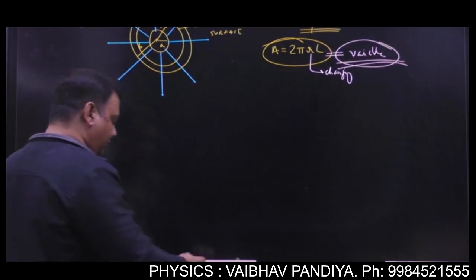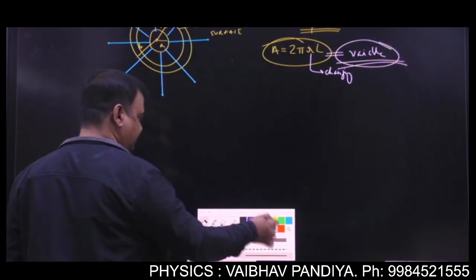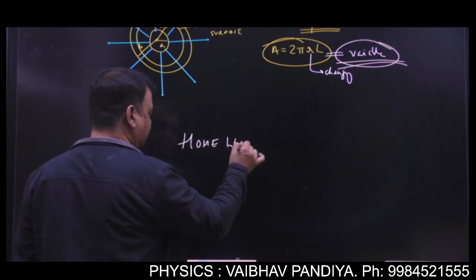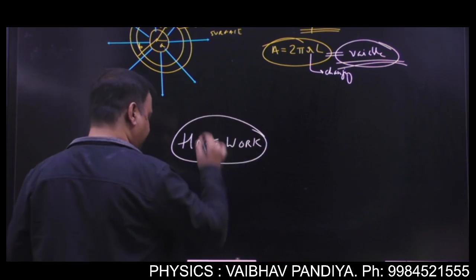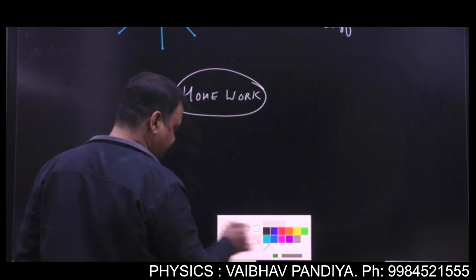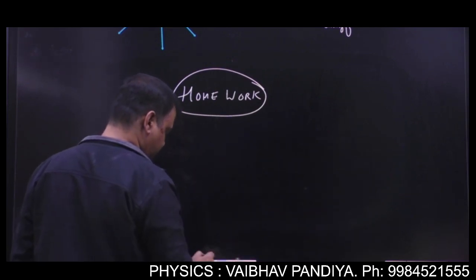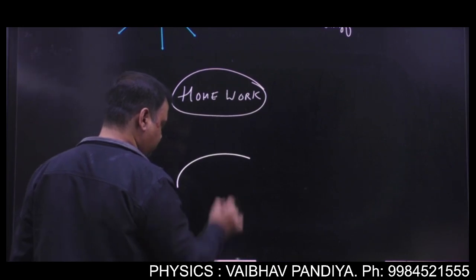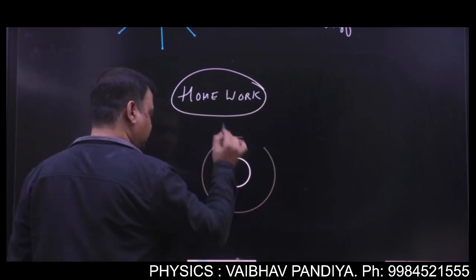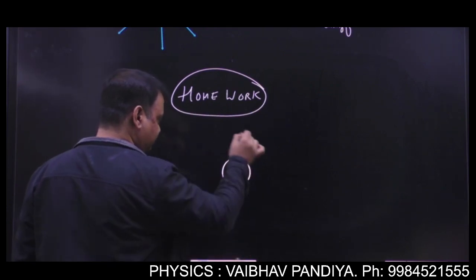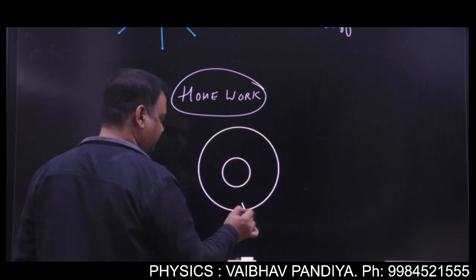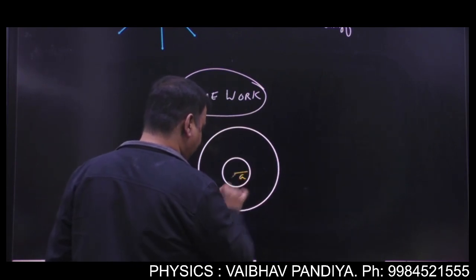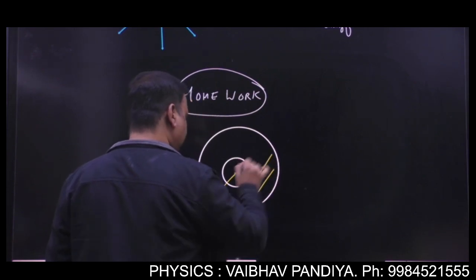Now as a homework, just think about a sphere. Suppose we have a hollow sphere with inner radius A and outer radius B. Got it?